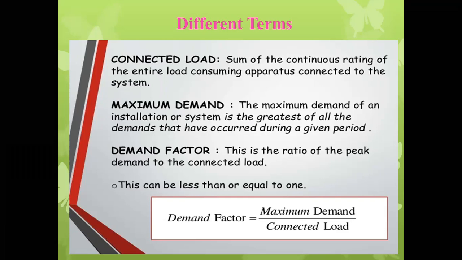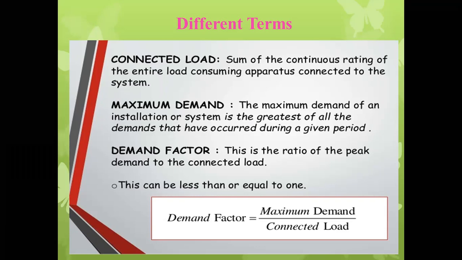So today we will see the various factors related to the electrical power system, which are helpful to understand the economic aspect of the electrical power system. We will see what are the various terms used in it.